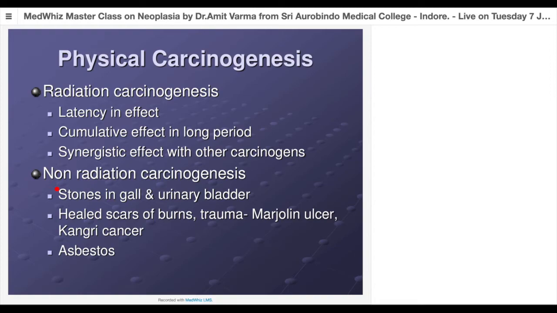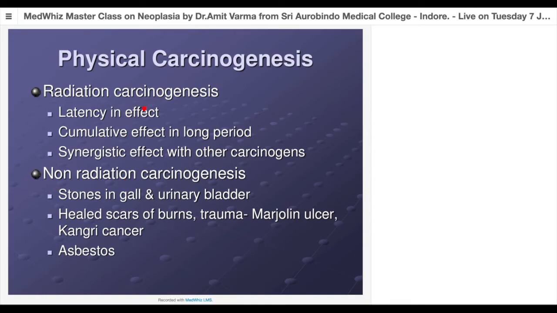For example, there is a stone in a gallbladder or urinary bladder, or there are some scars like burns or trauma, or an oral ulcer. What is happening? There's a continuous reepithelialization, again ulceration, again reepithelialization. So the turnover of epithelial cells has increased. The more the cells multiply, the more they will be in mitosis, the more chances of acquiring mutation. So that is the basis of non-radiation carcinogenesis. Here nothing is coming from outside which will cause mutation. The only thing is you have multiplied the cell at a faster rate, putting it in a position to acquire more mutations. But radiation carcinogenesis is very different from non-radiation.